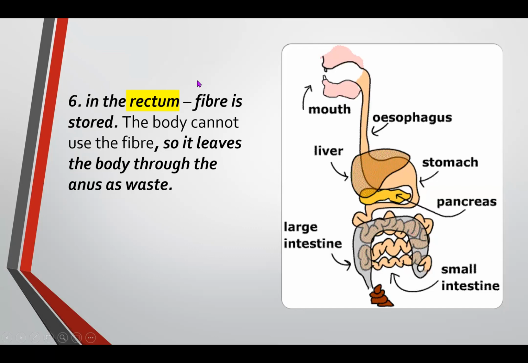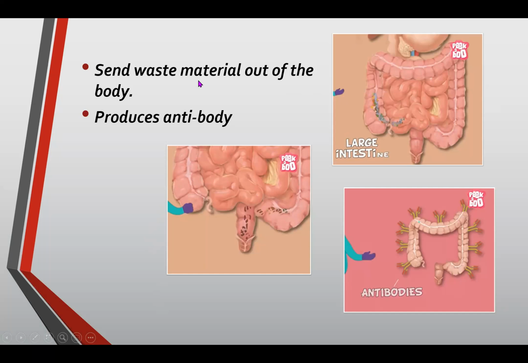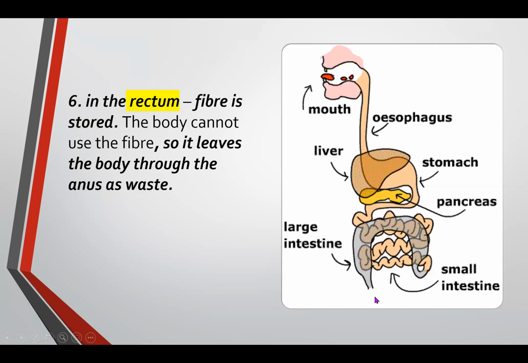If you remember, in the large intestine we said that the large intestine sends the waste material out of the body, including the fiber. The fiber goes out of the body because we cannot use it inside the body. The rectum stores the fiber, and it goes out of our anus.